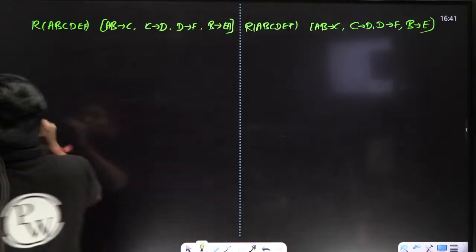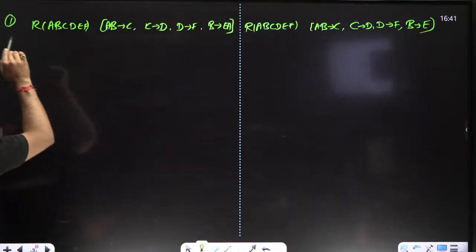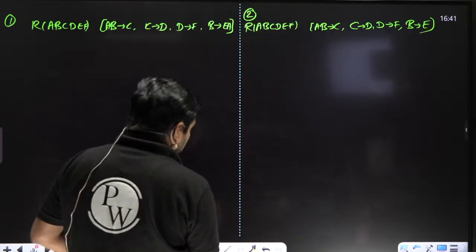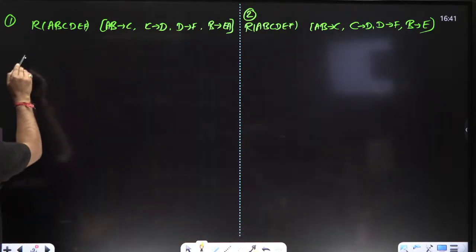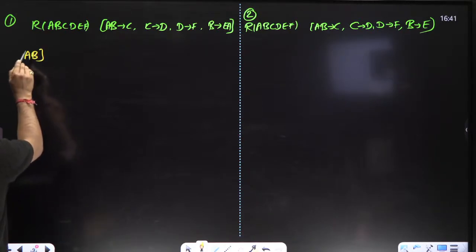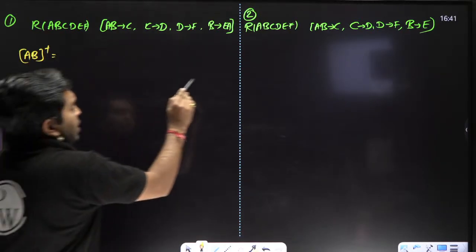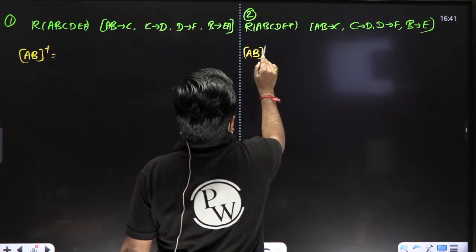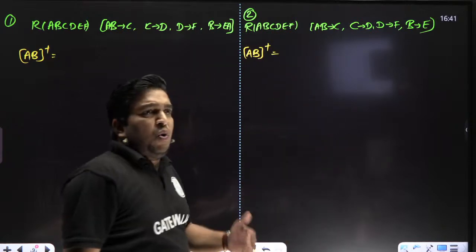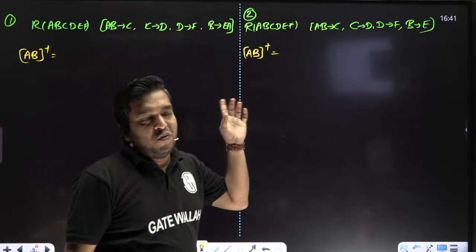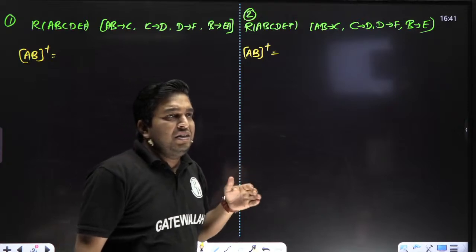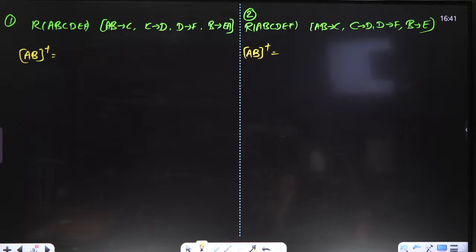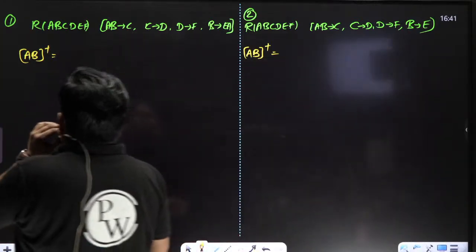Right now, what you have is question number one. What you have to do, my dear student, is just take the closure of AB. In this question, take the closure of B, then take the closure of the proper subsets of A. Okay, beta, Sudeep, Sen, Jaideep, Seema, are you getting it? Please tell me fast, what is the answer here?